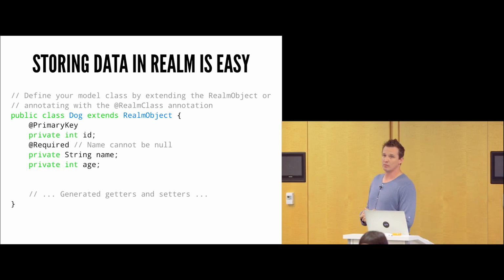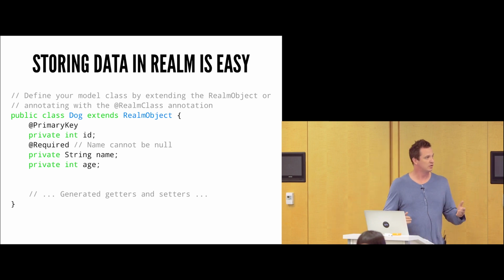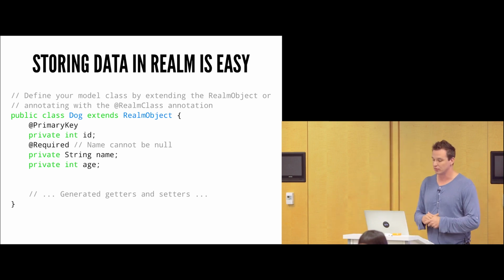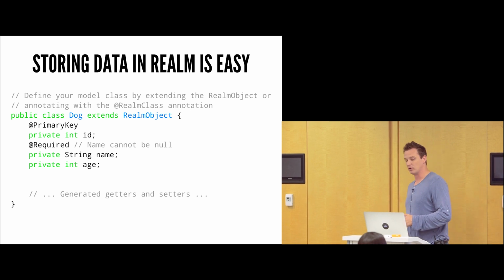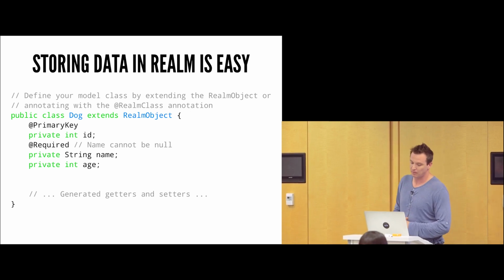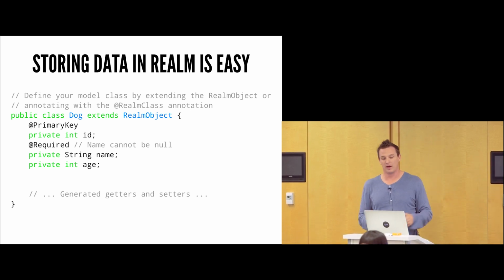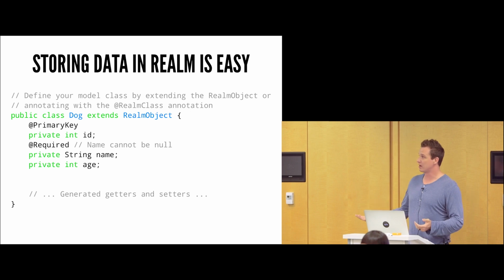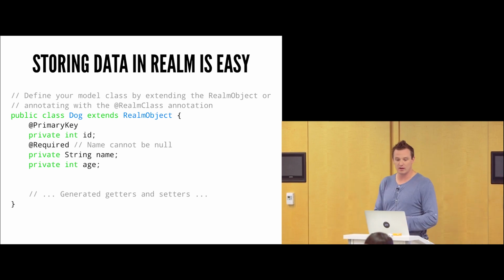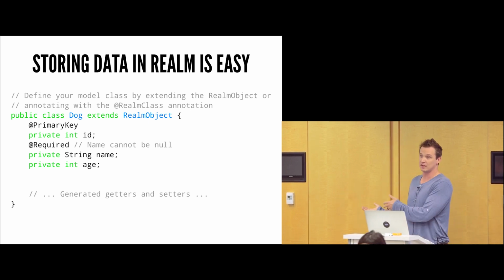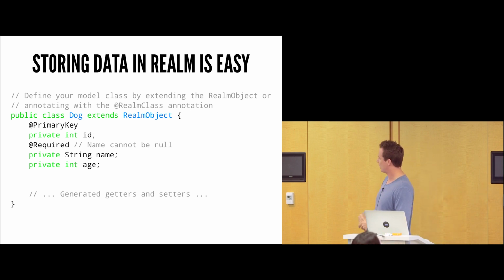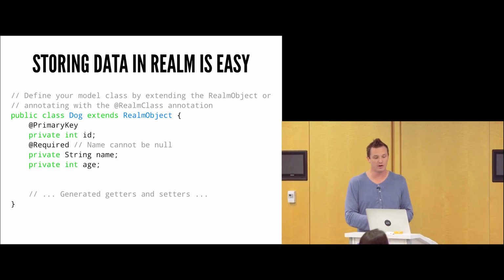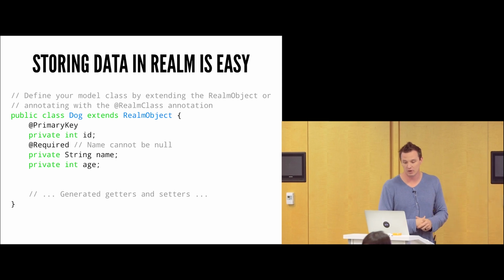To store something in Realm, there's a couple of ways we can do it. The first way is we can just go ahead and extend RealmObject, which is what we're doing here. We can also do it another way, which I'll get to in a second. In this example, we have a dog object that has a primary key field. We're all familiar with primary keys. That basically says, hey, this integer ID is the primary key. Then we can throw some other annotations on a few other fields to say, hey, this dog's name is required, and then we have an integer that is not required.